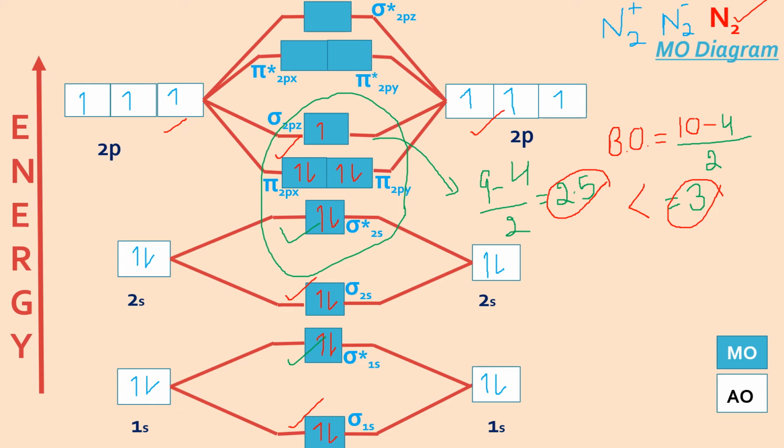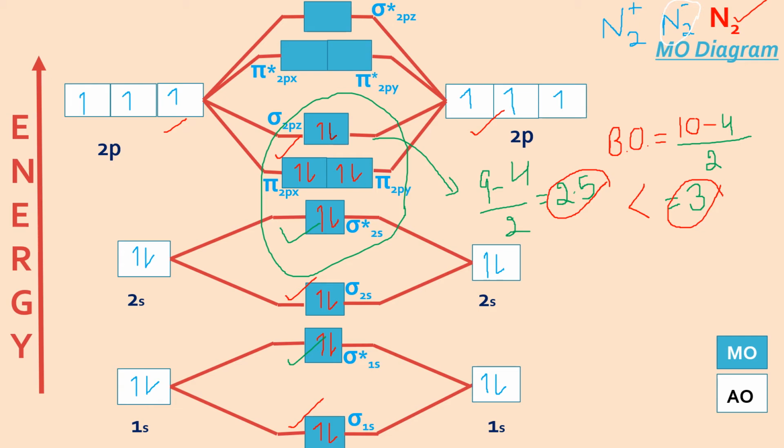Let us see N2 minus now. Let's take a different color. N2 minus means, this was the MO diagram for N2, and minus means I have to add one electron.